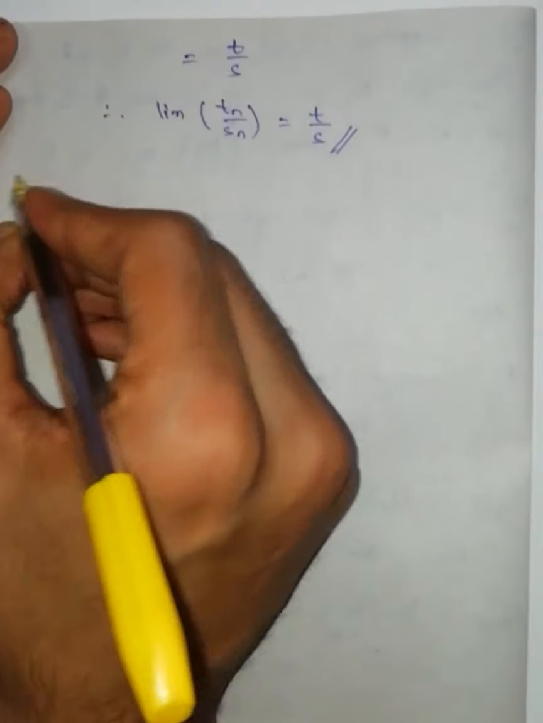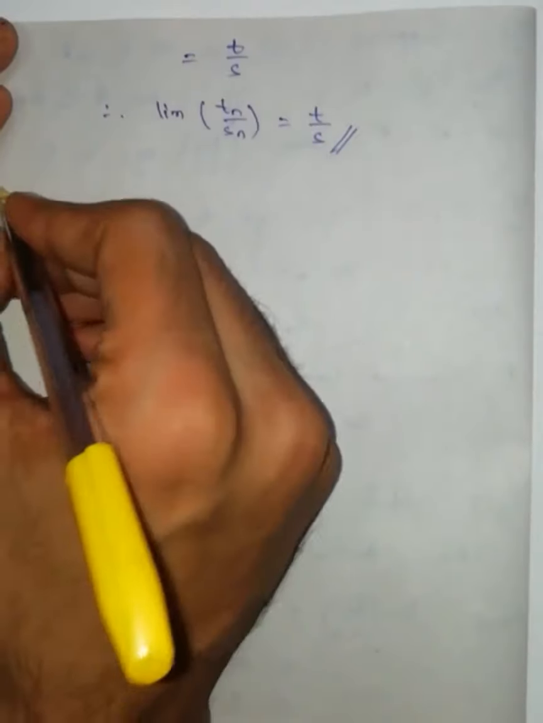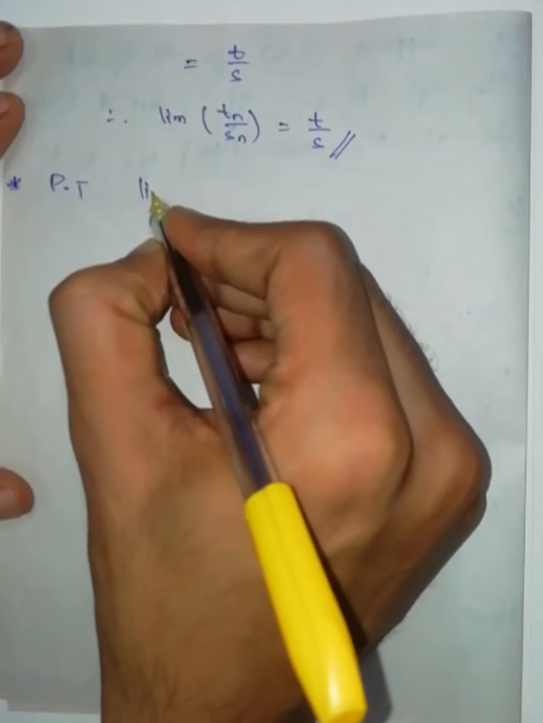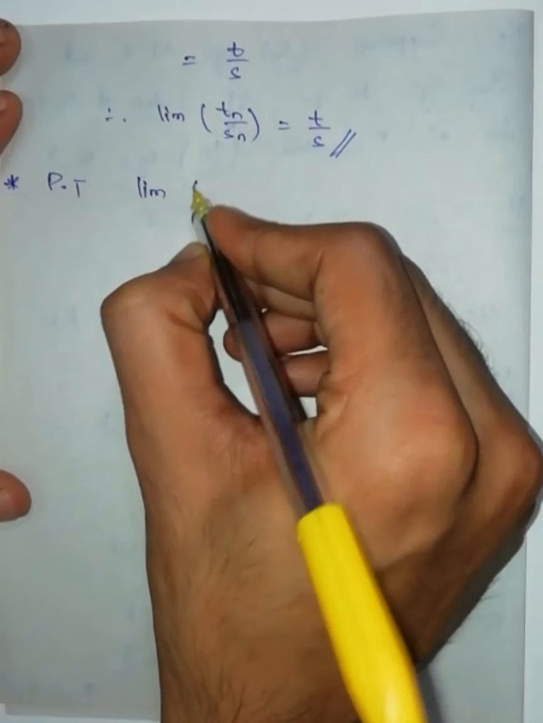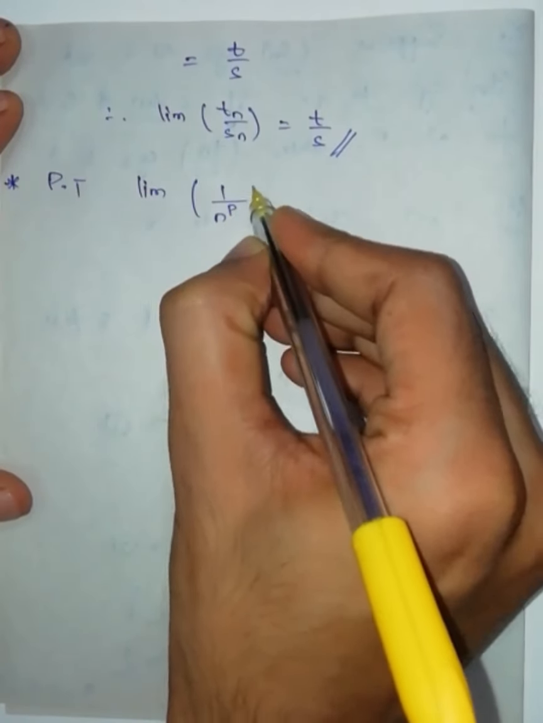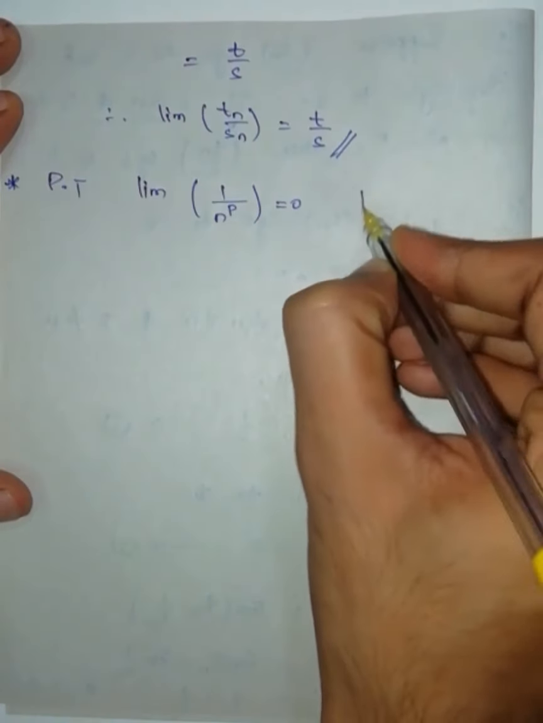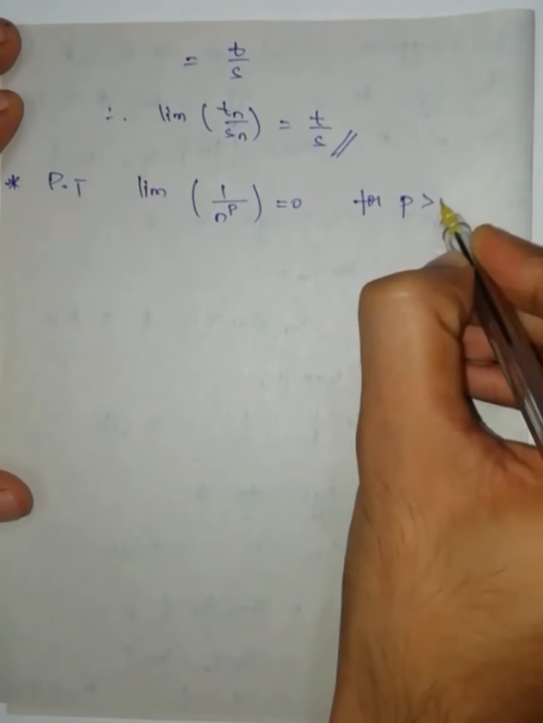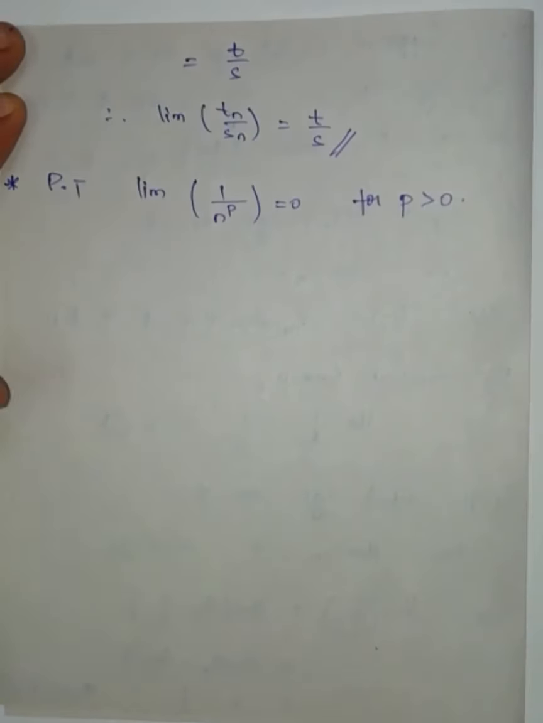Next, prove that limit of 1 by n to the power of p is equal to 0 for all p greater than 0.